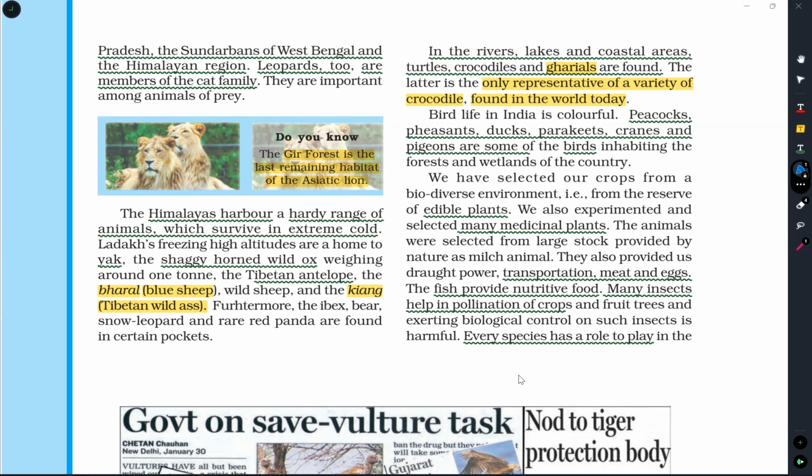This is very important. This question is asked in many competitive exams. Which of the following forests is the last remaining habitat of the Asiatic lion? This part is very important. The only forest in our India that has the Asiatic lion, which is it? Gir forest. Gir forest is the last remaining habitat of the Asiatic lion.